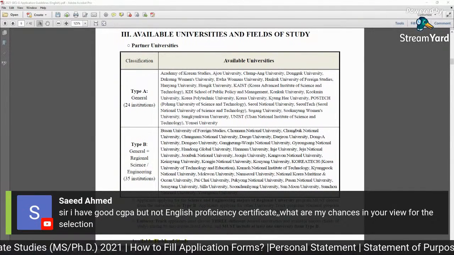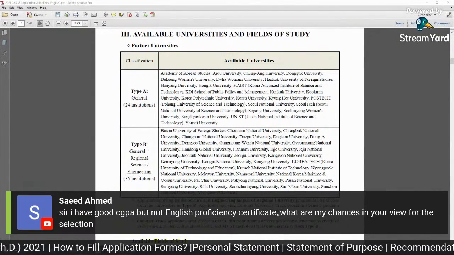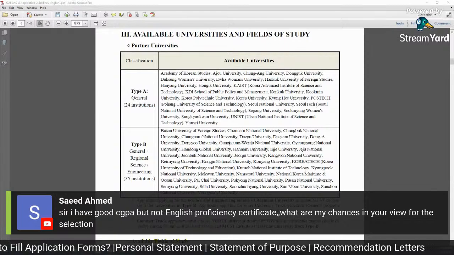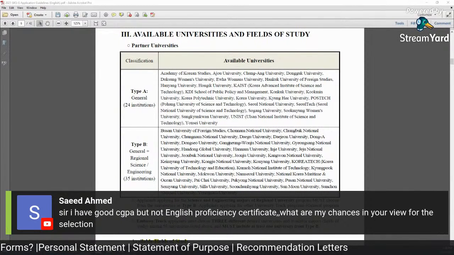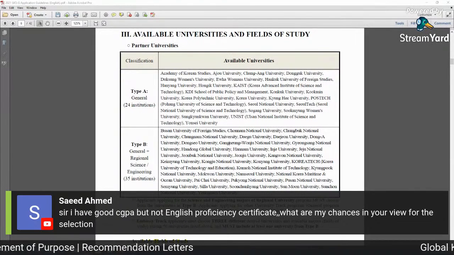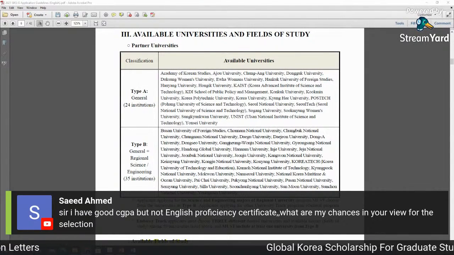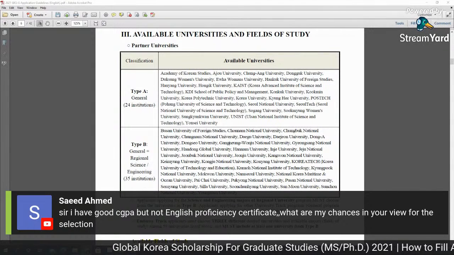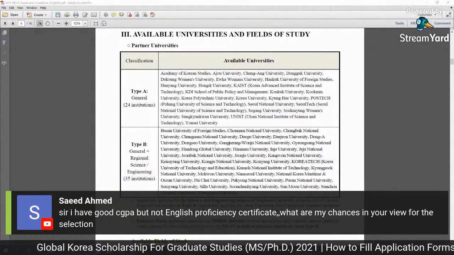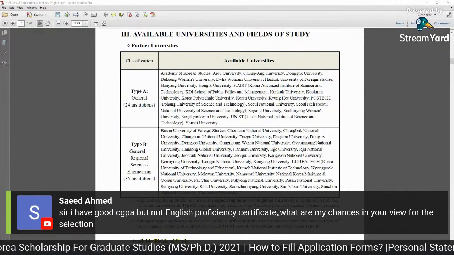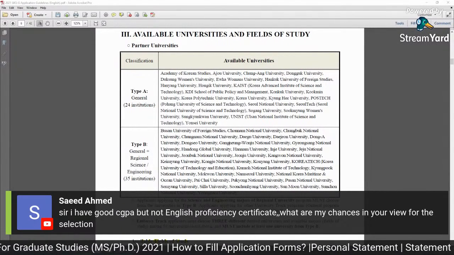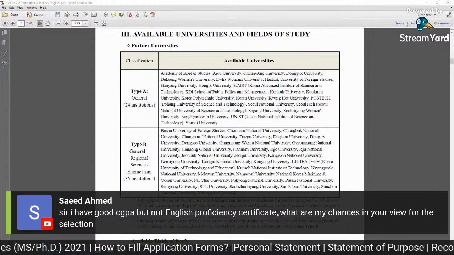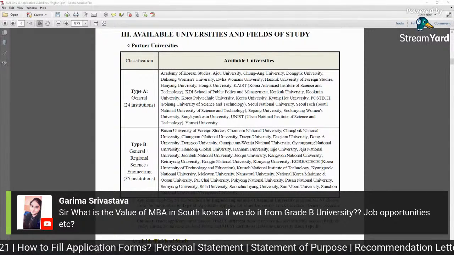At the moment you cannot even book the IELTS, and then you will get the results after 15 days, and then how many days it will take to get the certificate and other things. So it is difficult in these COVID-19 situations. If you do not have an English proficiency certificate, I mean IELTS, TOEFL or TOEIC, don't worry about it. You can take an English proficiency certificate from your university or your department and submit it with your application forms. It is not mandatory.